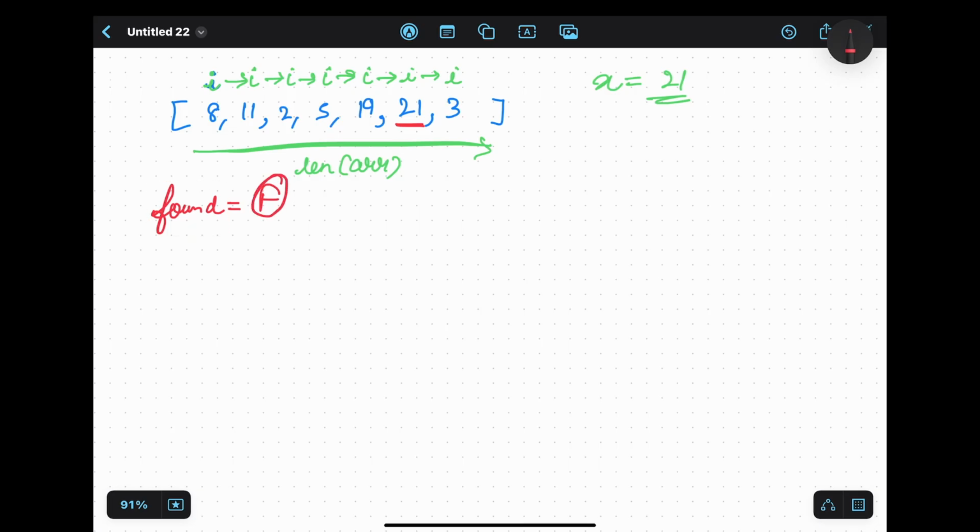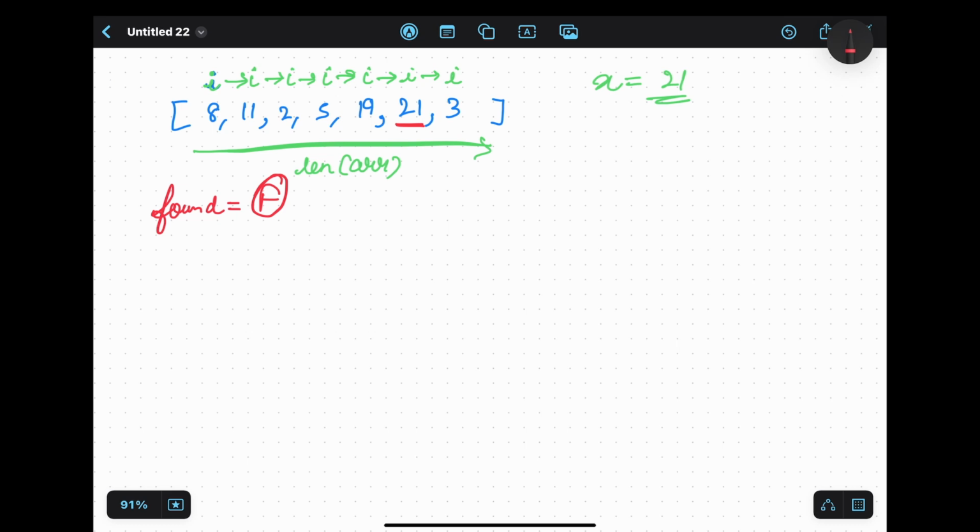We have just seen the list, and this is the first point the iteration has happened. The best case scenario for linear search would be that the desired element is the first element of the array. Then it will just check and print, yeah, we have found the element. But in most case scenarios, that's not the case.